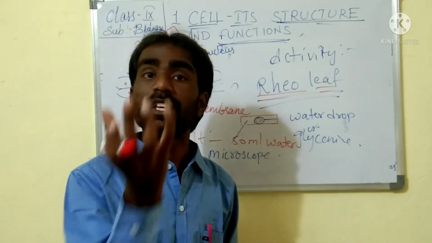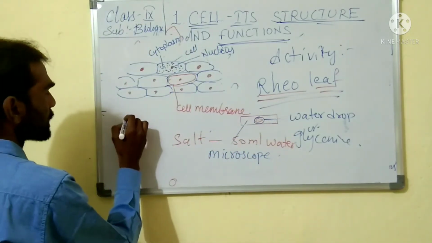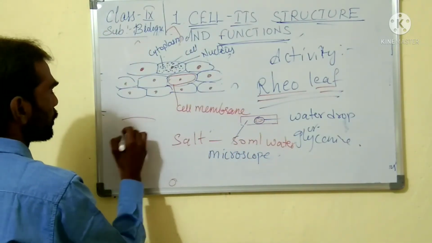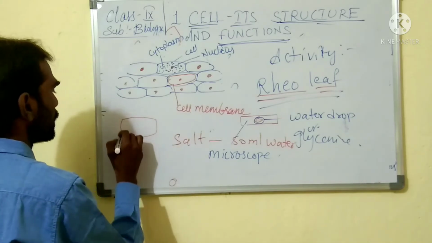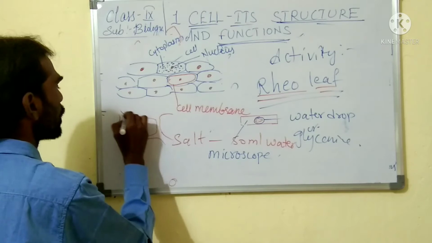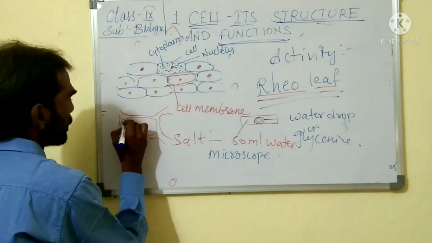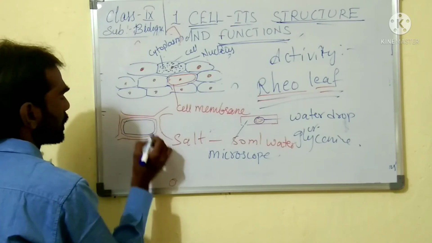What will happen? Shrinkage of the cell will take place. That means here, now you can take, this is the cell wall I am drawing, and this is the cell membrane.